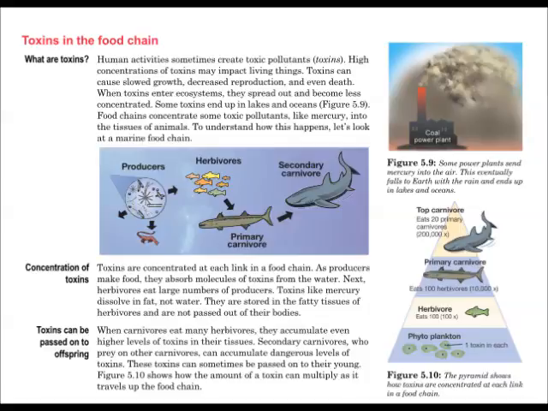Toxins like mercury dissolve in fat, not water. They are stored in the fatty tissues of the herbivores and are not passed out of their bodies. When carnivores eat many herbivores, they accumulate even higher levels of toxins in their tissues. Secondary carnivores who prey on other carnivores can accumulate dangerous levels of toxins. These toxins can sometimes be passed on to their young. Figure 5.10 shows how the amount of toxin can multiply as it travels up a food chain.